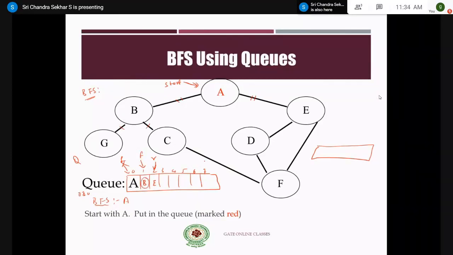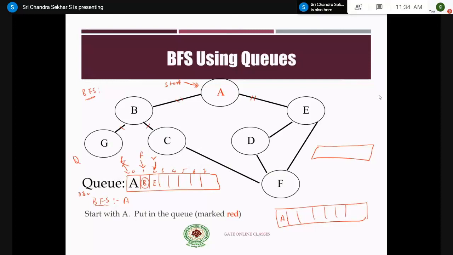One point you have to remember clearly here is that if you take an empty queue like this, and the first element inserted into the queue is A, you have to enqueue the adjacent elements of A into the queue, and then you perform the dequeue operation and output operation, right? This is common to every BFS, right?